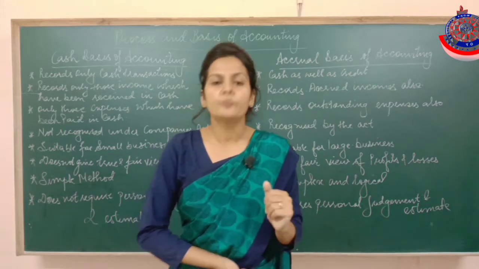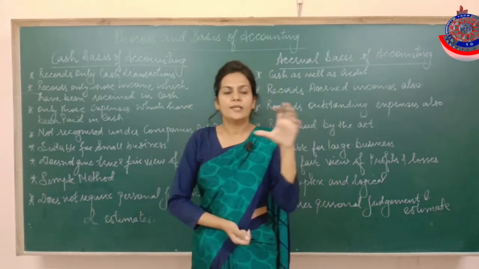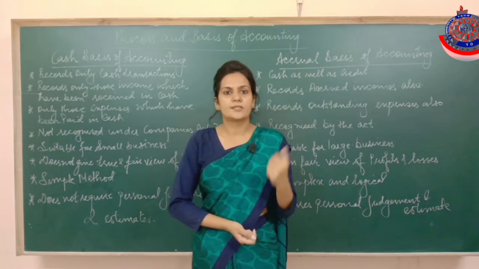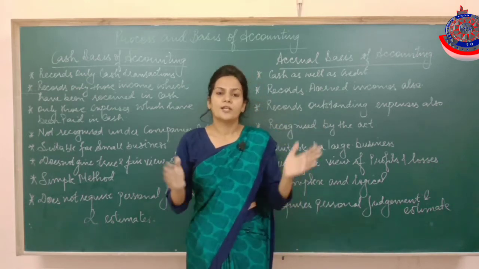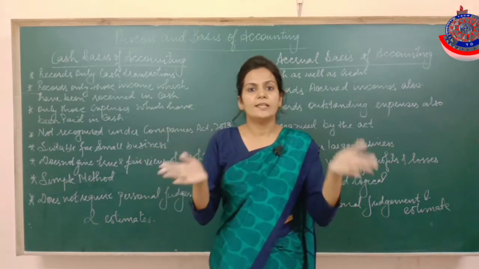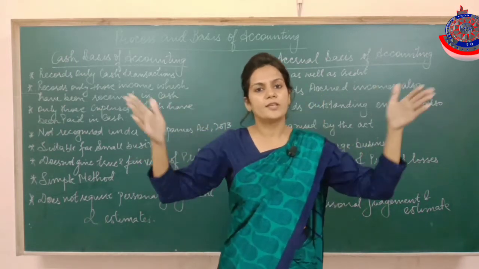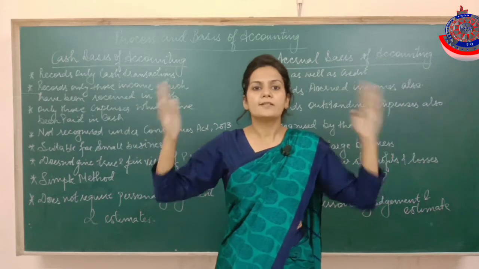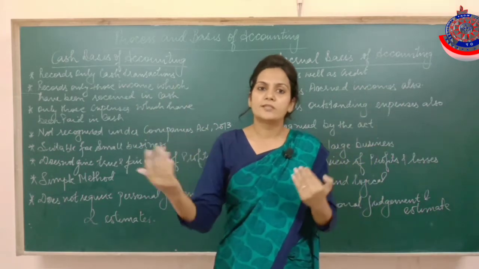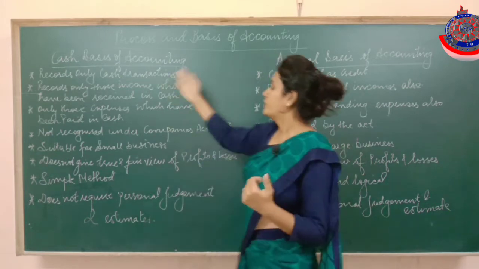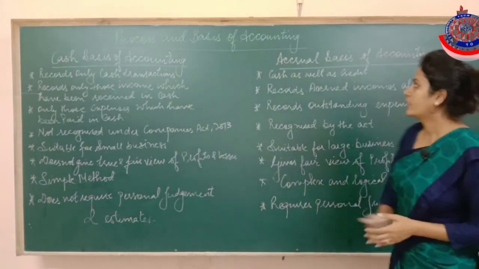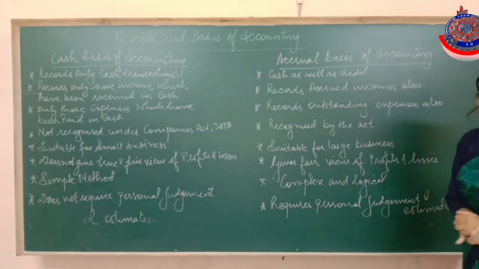See, as I told you, accountancy is basically a science which gives us some theories, laws, rules and regulations. So accountancy has given us two different ways, and it's our wish which way we want to go for. The first is the cash basis of accounting and the other is the accrual basis of accounting.